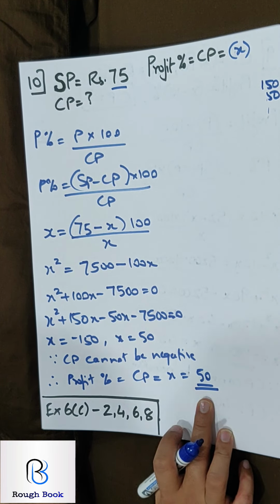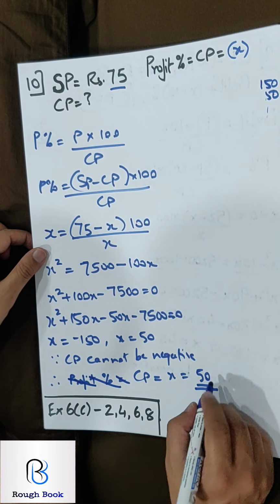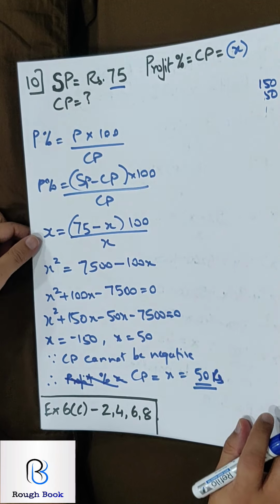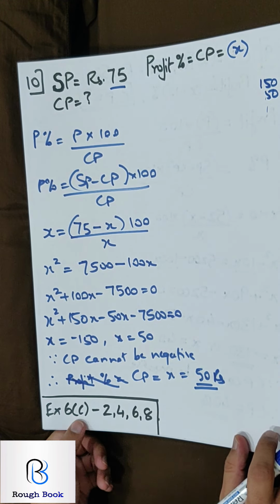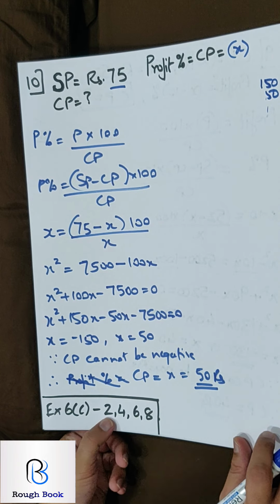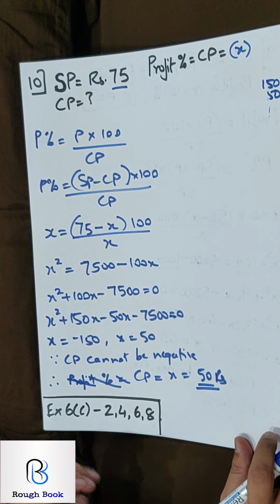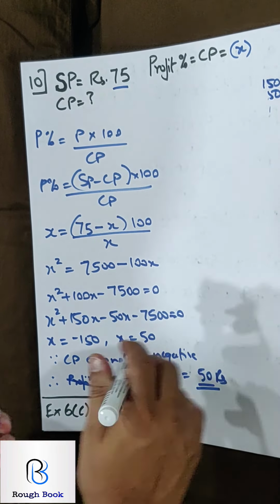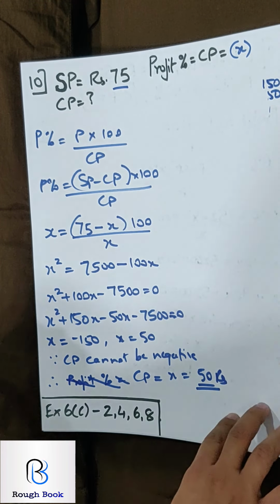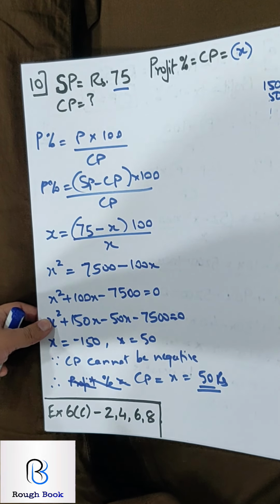Their question is calculate the cost price. So they don't want profit percent. So write 50 rupees. How many manage this? Wow. Exercise 6C, homework time. Sum number 2, 4, 6, 8. Only 4 sums I am giving. The sums which I have done in the video, obviously you are going to do it with me, and the rest of the sums you are doing as homework.